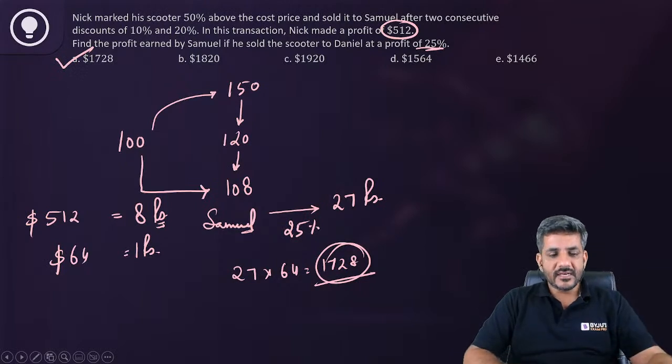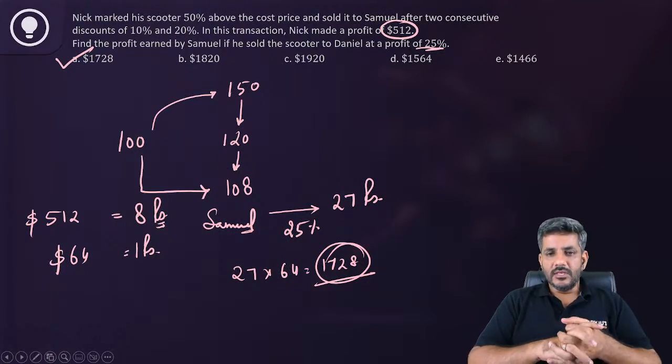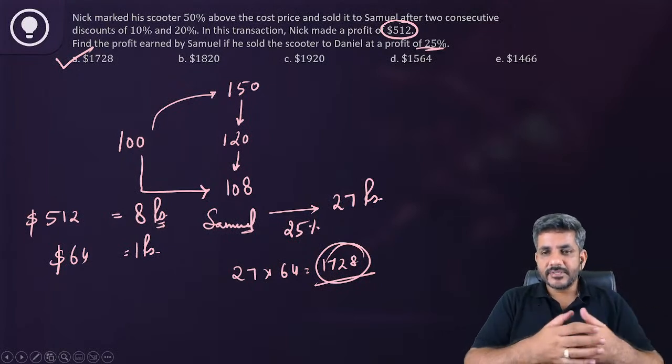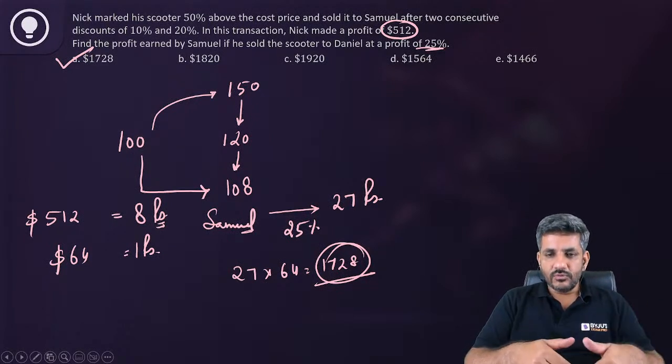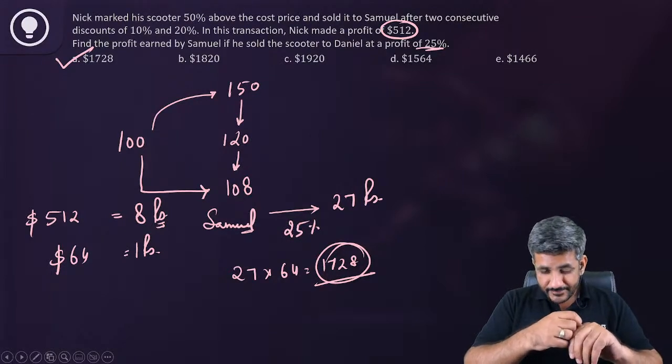So that is the correct answer, option A. Option A is the right answer for this particular question. Tell me, did everyone understand this? Is it absolutely clear? 1728 is the right answer. 100 first increased by 50% gives 150. Then two discounts are given, of 20 and 10. Finally the price becomes 108.